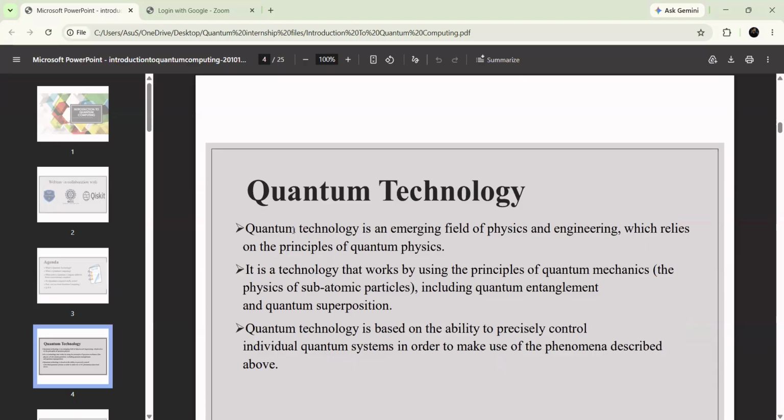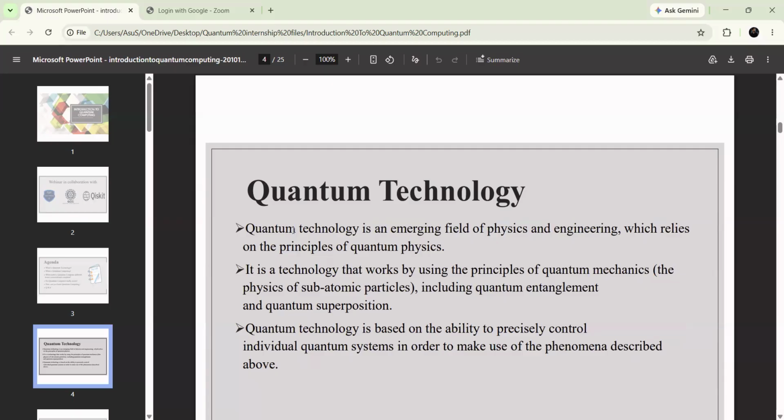It depends on the principles of quantum physics, and it works by using the principles of quantum mechanics.